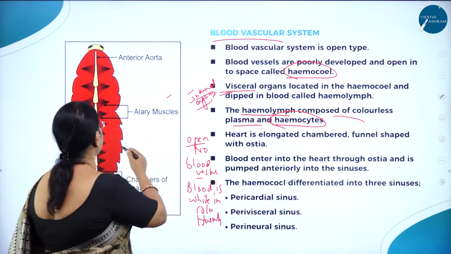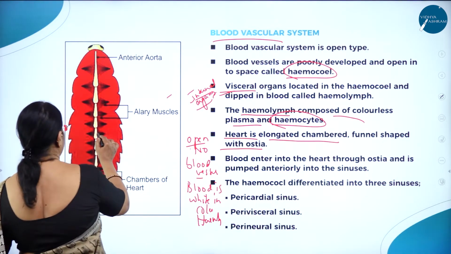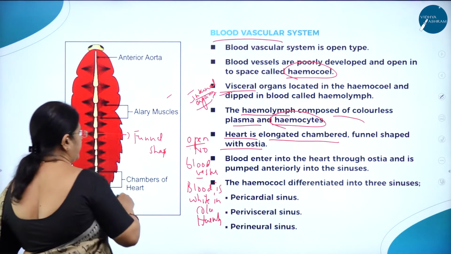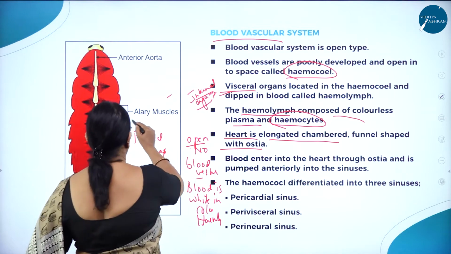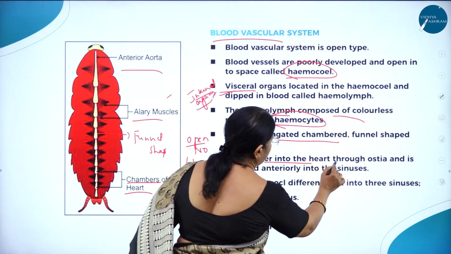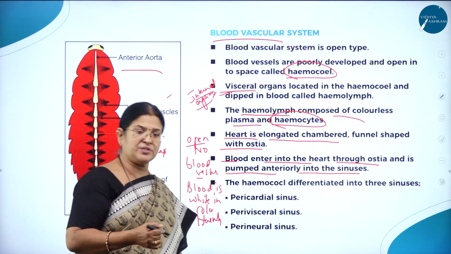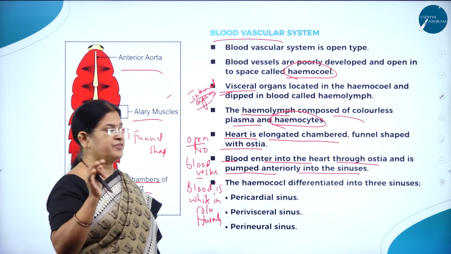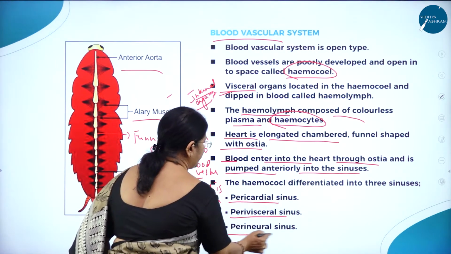So here you can see the heart is an elongated chamber, funnel shaped with ostia. Then blood enters into the heart through ostia. Ostia means small pores. Here you can see the alary muscles, chambers of heart, then the anterior aorta. So blood enters into the heart through ostia and is pumped anteriorly into the sinuses. As I said, there are no blood vessels, so directly the cells and the tissues are bathed in the sinuses. The hemocoel is differentiated into three sinuses: pericardial sinus, perivisceral sinus, and perineural sinus.